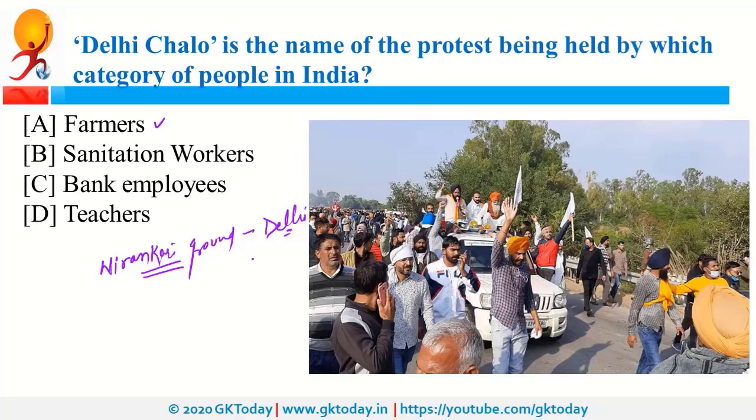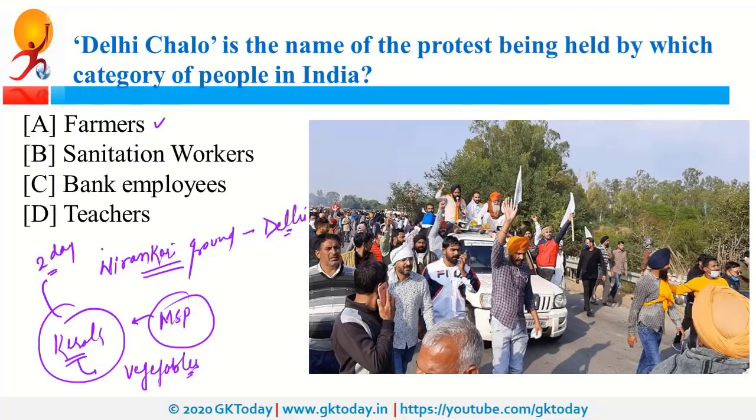Now, why are farmers protesting? They fear that the new laws, if implemented, will dismantle the MSP, that is minimum support price. Recently, Kerala became the first state in our country to fix the MSP for vegetables. Kerala was also in news as recently it announced 2-day mourning to mark respect for Diego Maradona. He was a well-known footballer. He passed away recently.